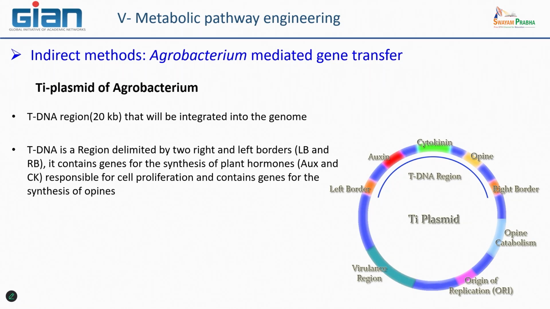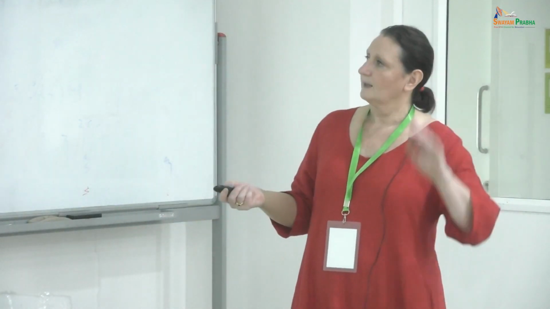It's quite interesting from an evolution point of view to see that this bacteria has acquired plant genes that encode enzymes responsible for producing specific phytohormones.